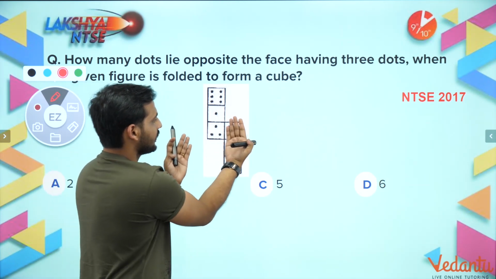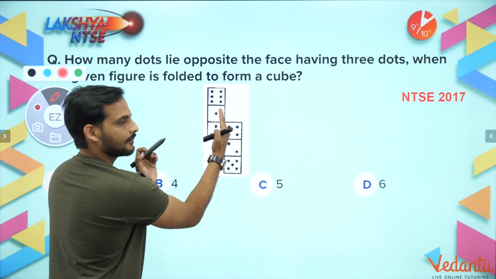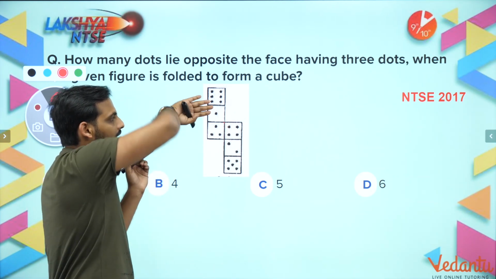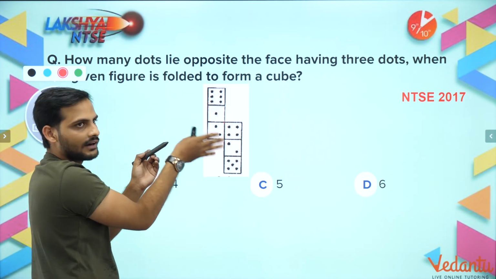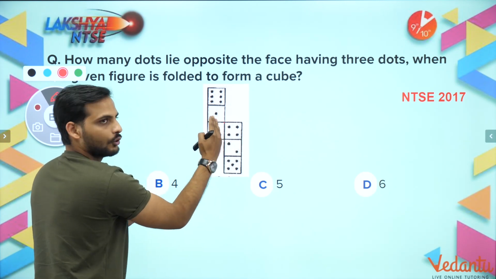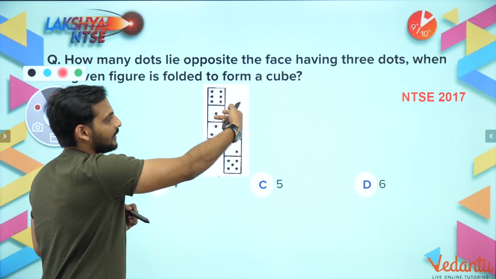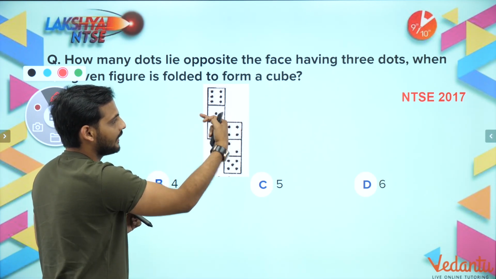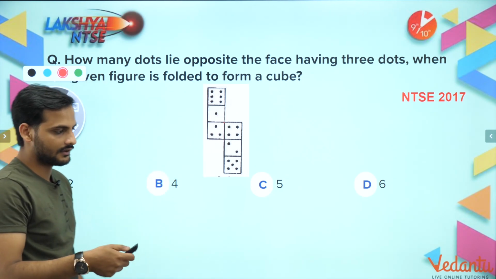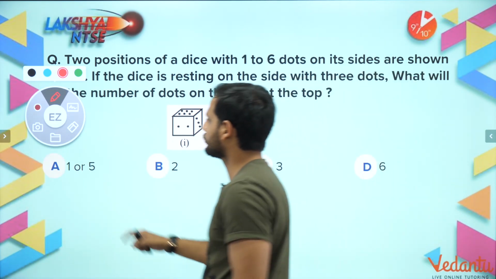So 3 was here, 4, 2 and 5. What I have done, see, 4 is coming outside. Then fold this 2 inward and 5 will be here. 1 will be this face and 6 will be covering the top. Correct? See, 4, 2, 5. First fold it this way, then rotate this part. So 2 will come here and rotate one more time, 5 will come here. Then rotate upside down, upward. So 1 will come here like this and 6 will cover the whole part. So 6 will be opposite to 3. So 6 is the correct answer. This is how you have to imagine it. Okay, let's move to the next question.